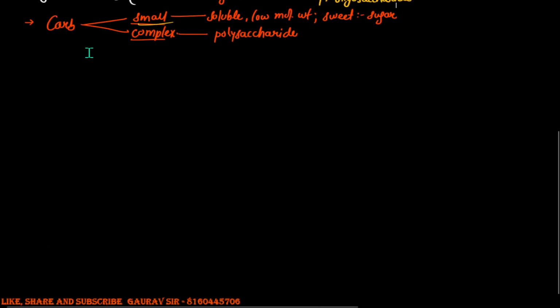The major focus in this video today will be the smaller carbohydrates, and that too the monosaccharides.